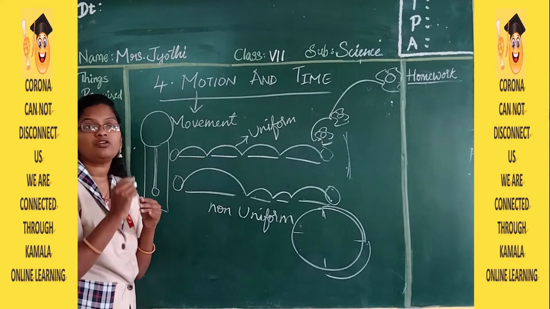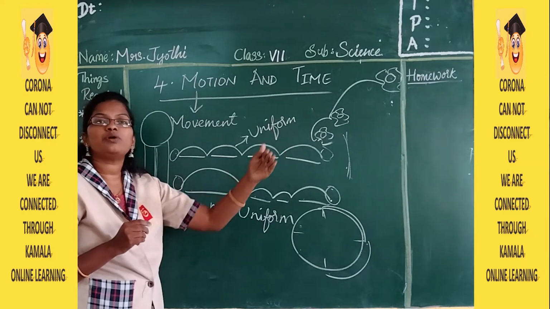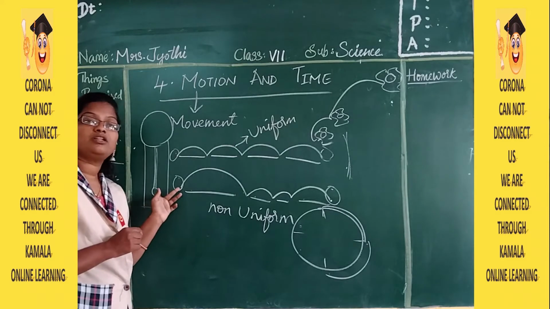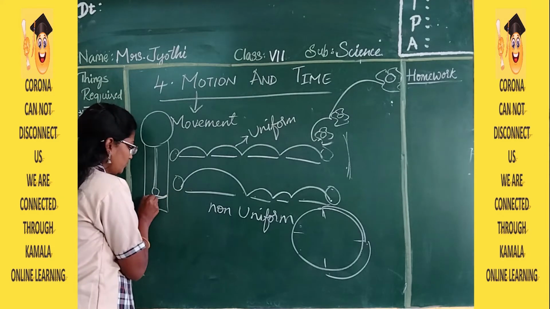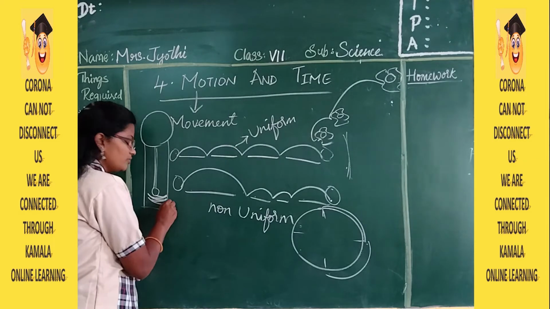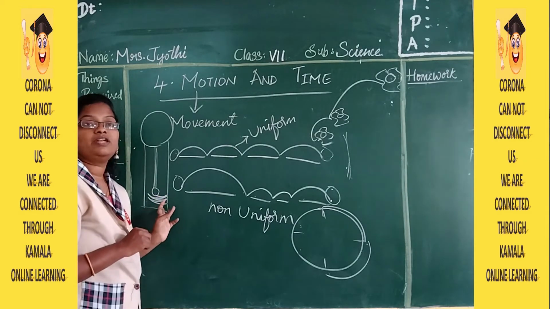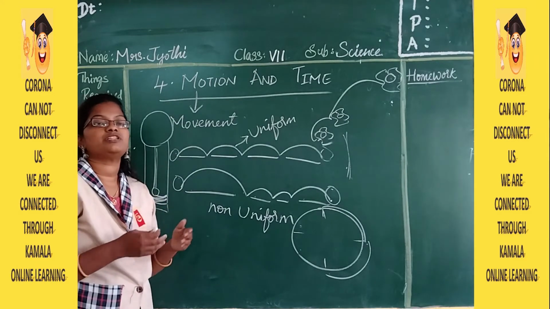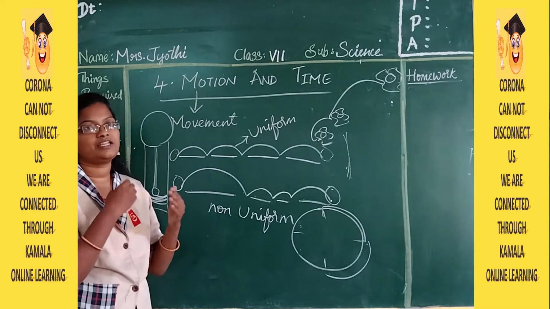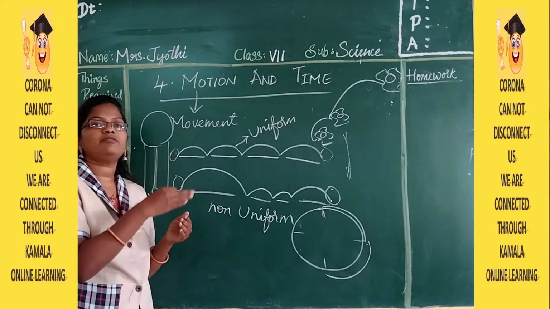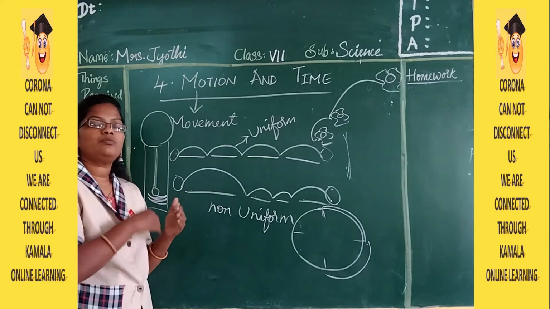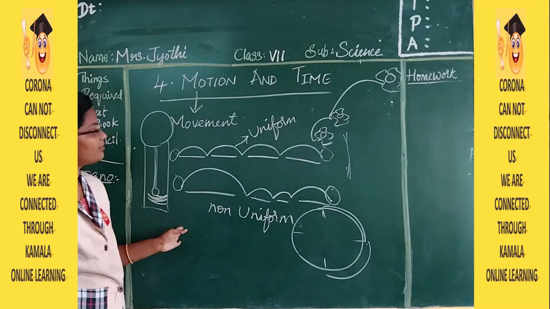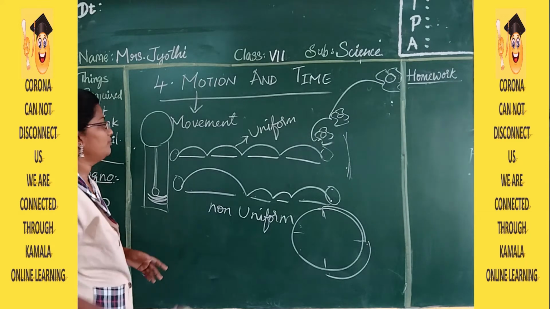Even the swing also gives a to and fro movement. In the same way, the pendulum also gives the to and fro movement. So this movement is uniform, and in the swing also it is uniform motion. It's going to move in the same direction, and the time taken is the same. It won't be that one is a little big and one is a smaller distance. So this is about uniform and non-uniform motion.